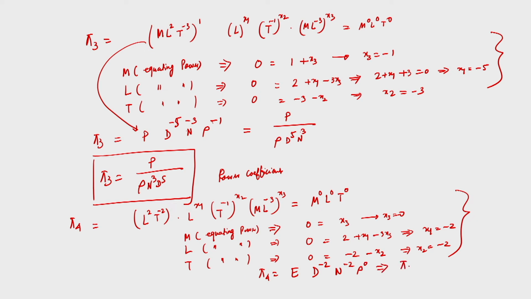Therefore, we obtain pi 4 is equal to E d to the power minus 2 n to the power minus 2, therefore E by n square d square. Now, as I said, E by rho and n square by d square may not be what we need; we need to multiply with another numerical value, or express it in terms of other pi terms.